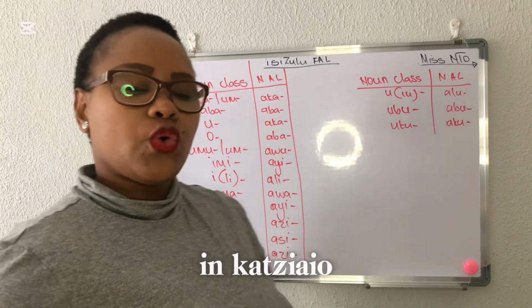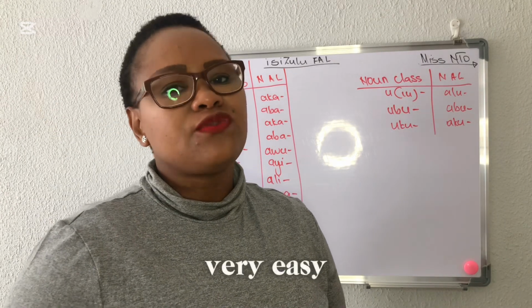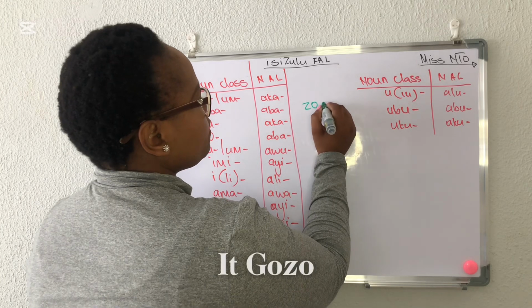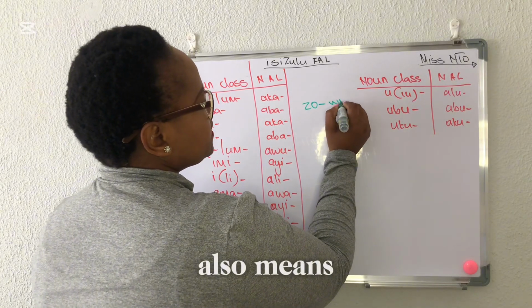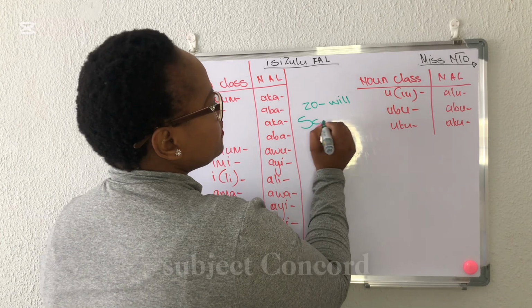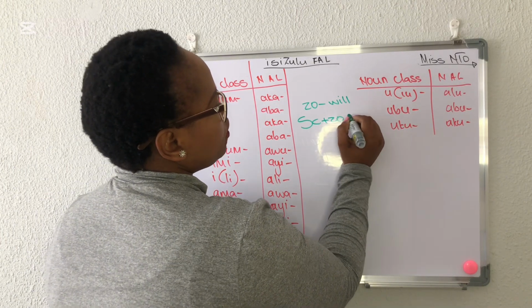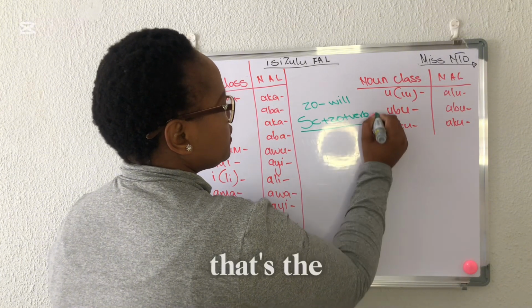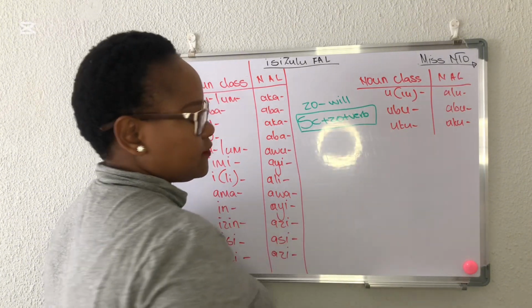Okay, so inkathi ezayo guys, it's very easy, future tense, because we identify it ngozo. Uzo wethu means will, and then the formula yakhona it's subject concord plus zo plus your verb. That's the formula we use.